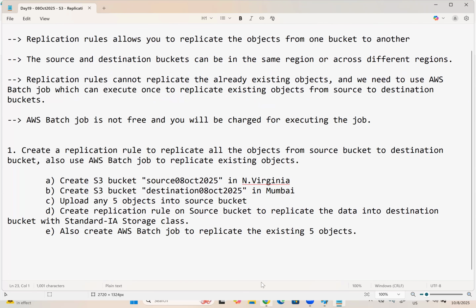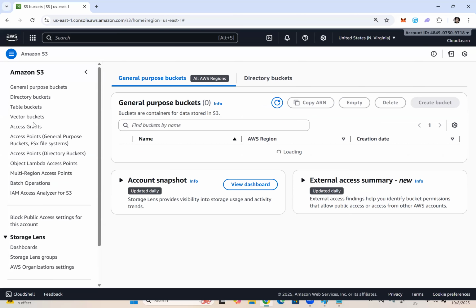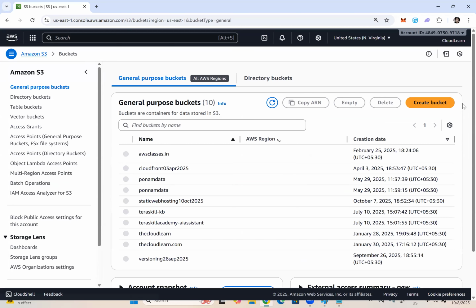So let me log into our AWS account. Yeah, so here is the AWS account. Already I logged in. Let me get into S3. So here, let me get into the general purpose buckets. Let me click on create bucket.